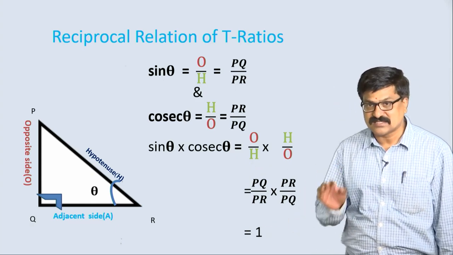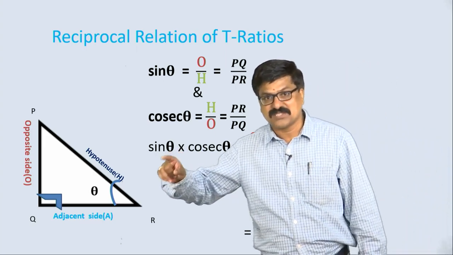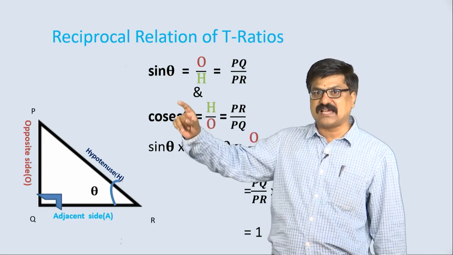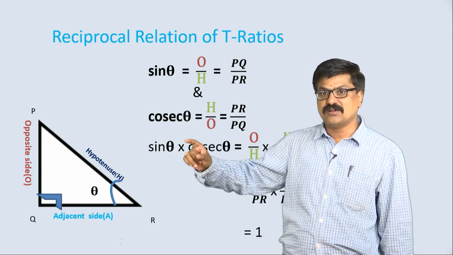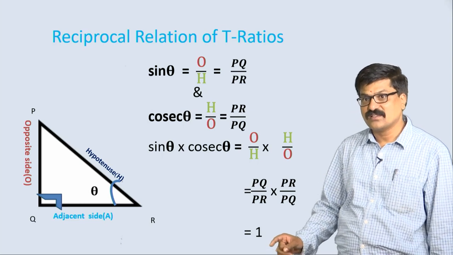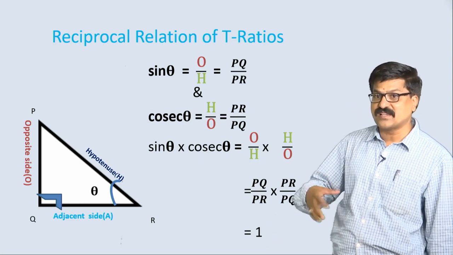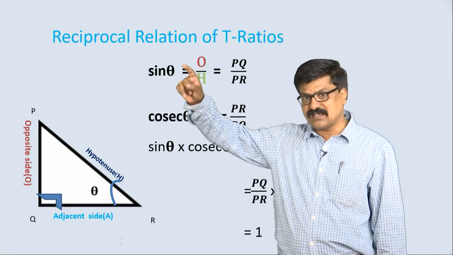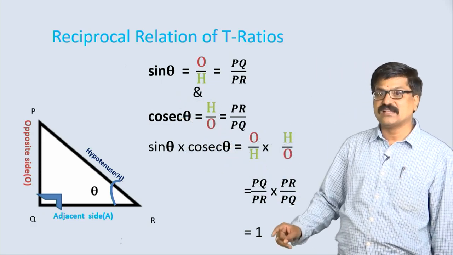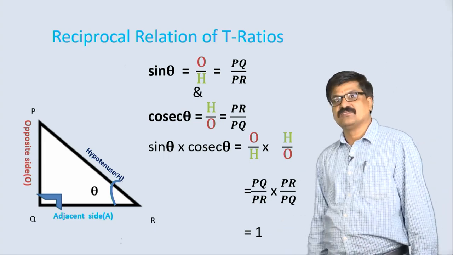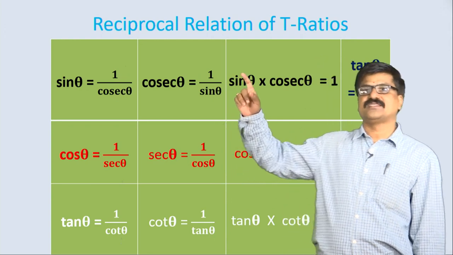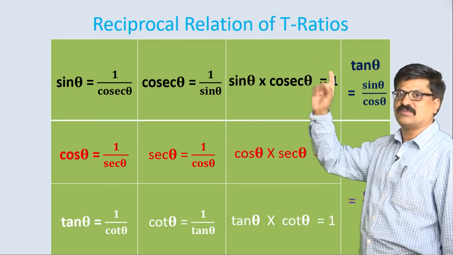Similarly, my dear students, with respect to this triangle, if you define cos theta and secant theta and multiply them, we get 1 only. What is one more reciprocal relation? Tan theta, cot theta, take the product, the final result is 1. We can see these results in this table, that is the reciprocal relation of trigonometric ratios.